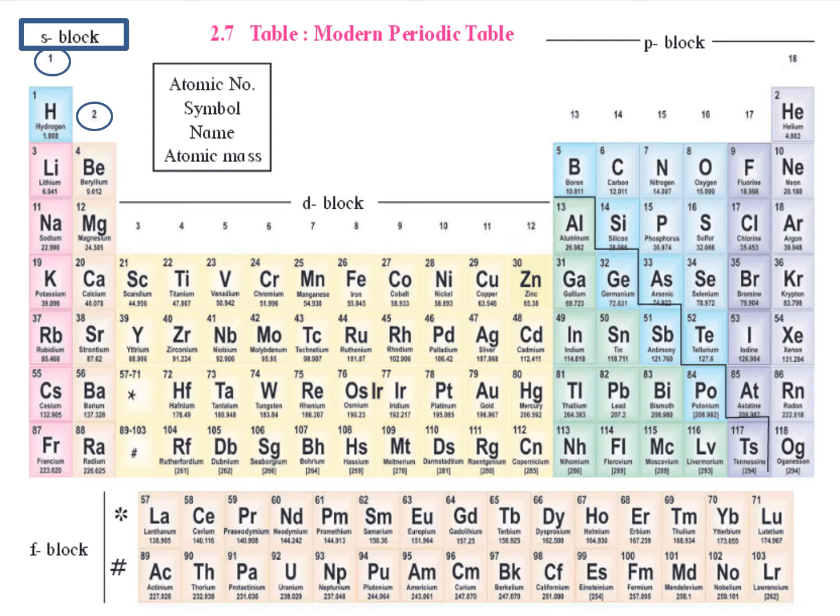So the difference between alkali metals and alkaline earth metals is that alkali metals are softer and lightweight and have a low melting point or boiling point, whereas alkaline earth metals are much harder and denser and have a high melting point or boiling point. So that is my S block.